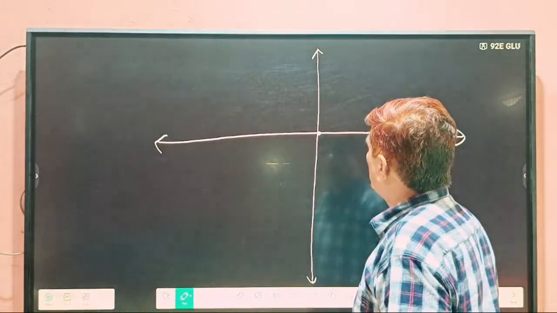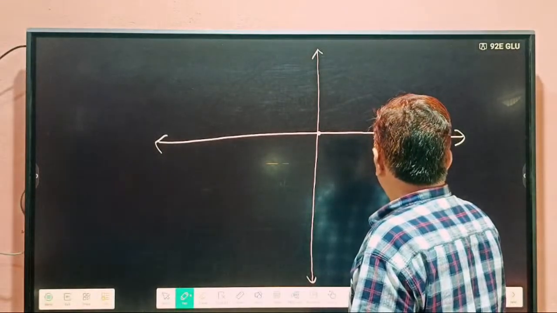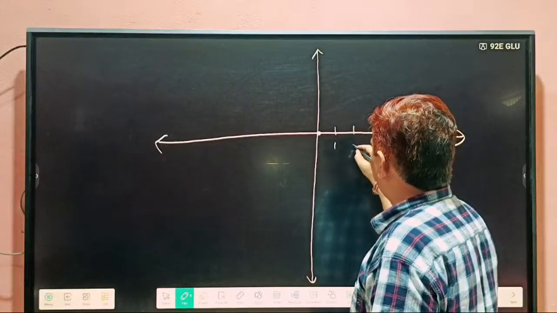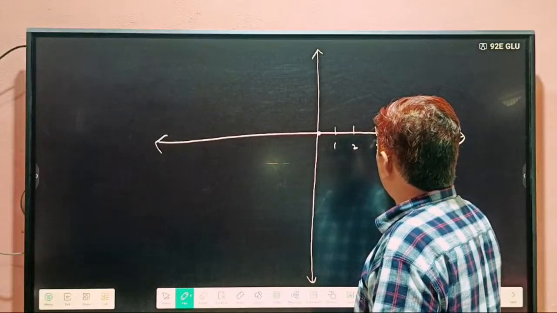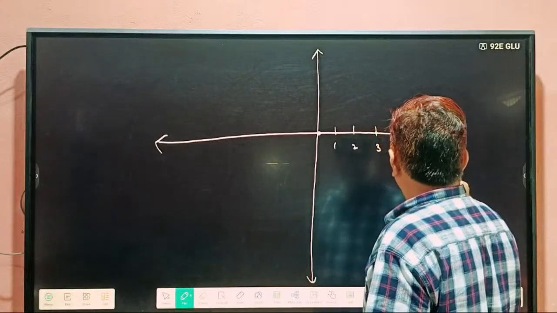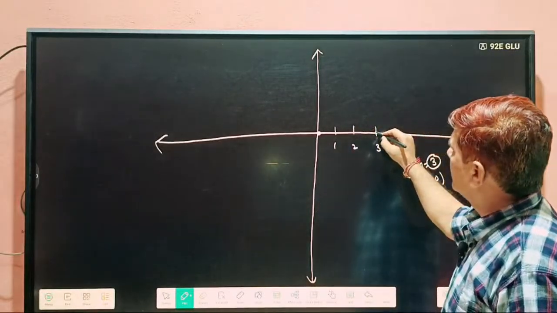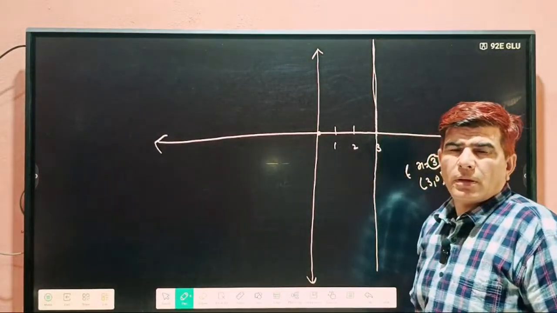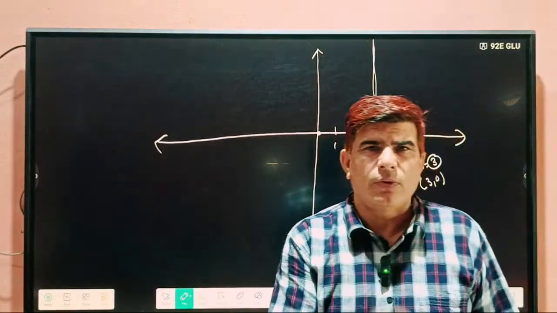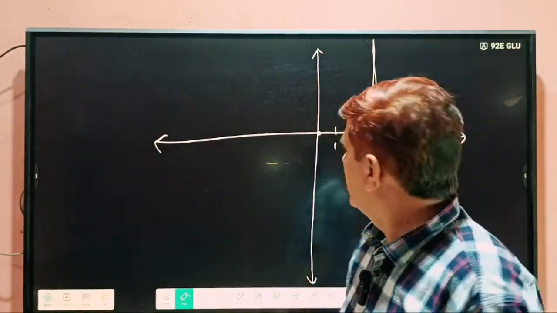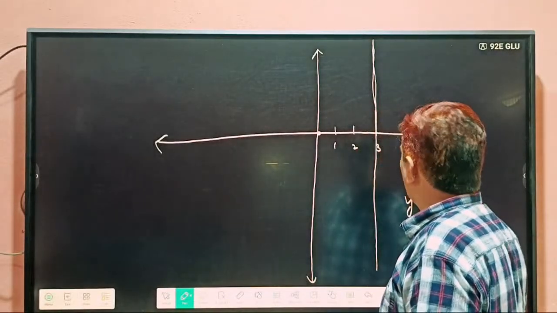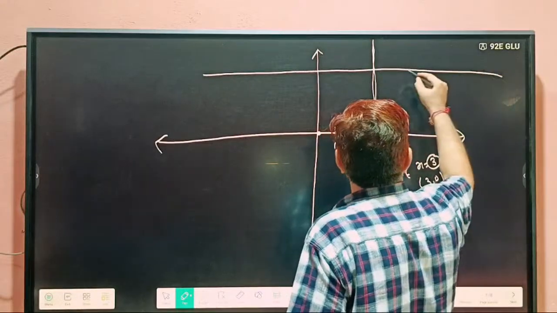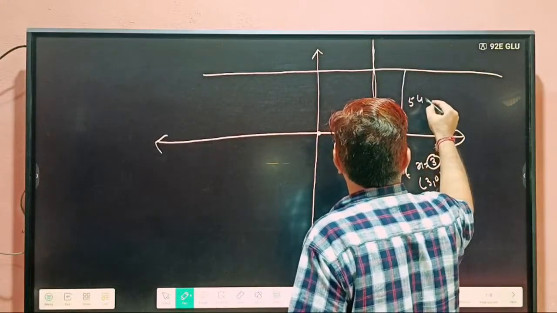This is the origin. And it's written x equal to 3. So x equal to 3 is like this: 1, 2, and this is 3, this point. If x is 3 and y is 0, then the point lies here. So x equal to 3 means the distance of a point from the y-axis is 3 units. And similarly y equal to 5 means the distance of a point from the x-axis is how many units? 5 units.